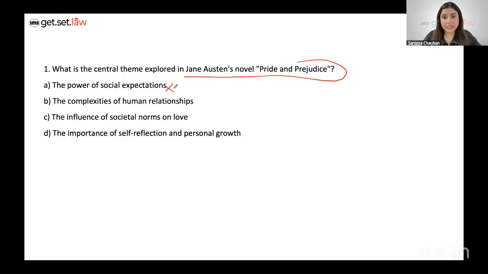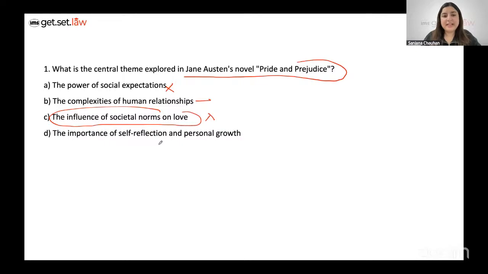No, that's definitely out. When you read a certain option and you're really confident of your comprehension skills, you can automatically tell that A is wrong. Is it the complexities of human relationships? Okay, so I'm just going to hold on to option B. I don't personally feel it's a really bad option choice. Is it the influence of societal norms on love? This is a very small segment of the passage, so definitely I'm going to cancel option C, right?